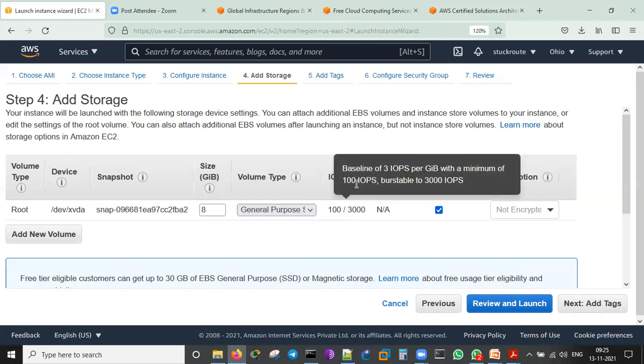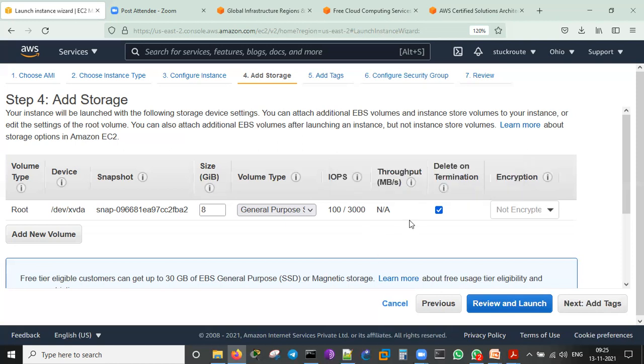It's possible. IOPS is nothing but input output per second, how much the hard disk can handle. Throughput is not available because it's a free tier. Delete on termination: when the server is getting deleted, it will delete the hard disk also. In the cloud, CPU and memory are kept in a different rack, the hard disk is kept in a different rack, and the OS comes in a different way. We make them all together into a server. That's why we need to always check delete on termination, so that everything will be deleted in one shot. Else, some other things will be hanging here and there, and billing will be starting. That is more important.